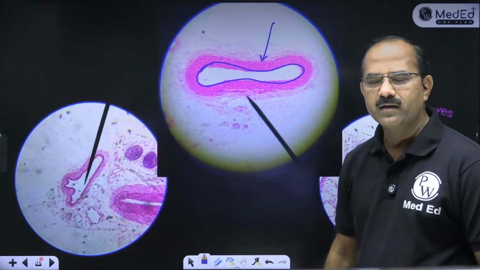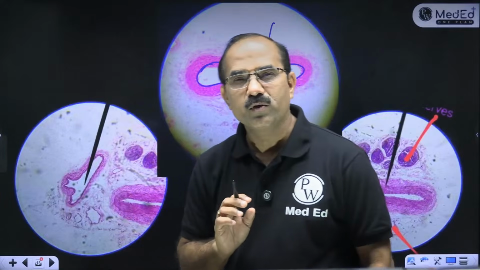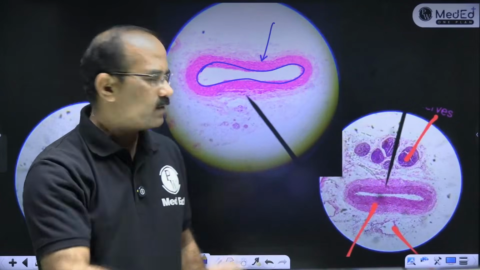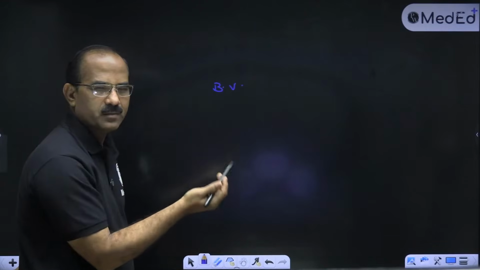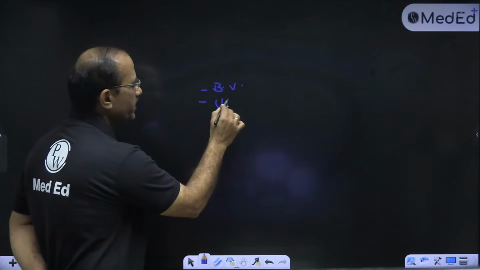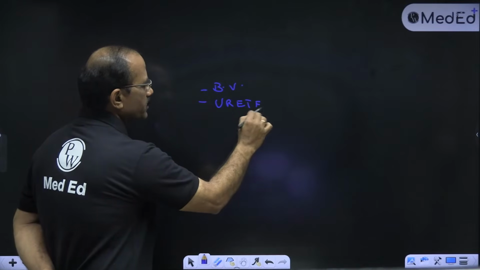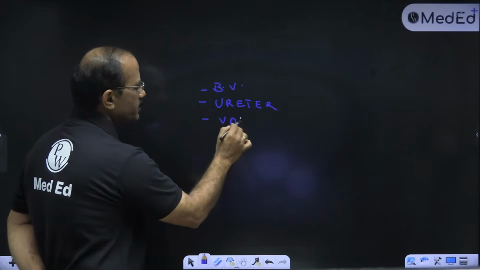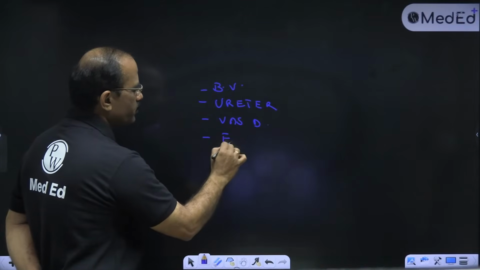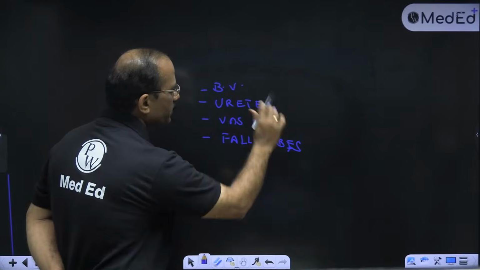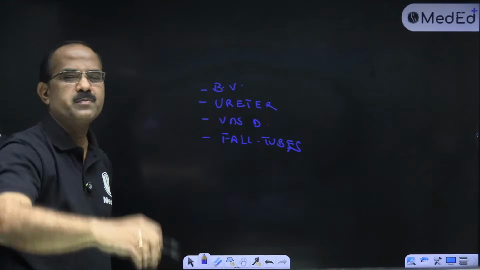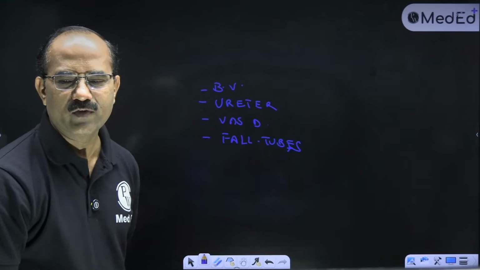Slide with a lumen. Which are the slides with a lumen? बोल सकते हो. हाँ. Which are the slides with lumen? एक है blood vessel. Artery, vein. Blood vessel. Ureter. Vas deferens. Fallopian tubes. So these are the slides with a lumen. Lumen मतलब space in between. हाँ, तो वैसे identify करना है.